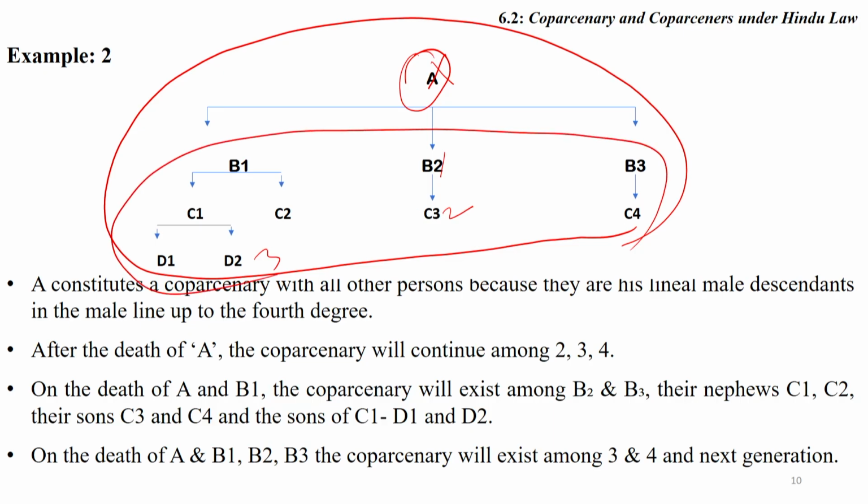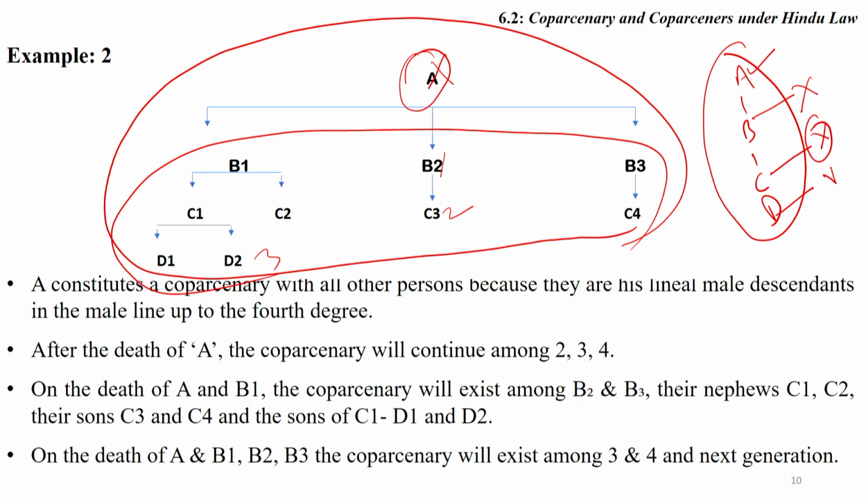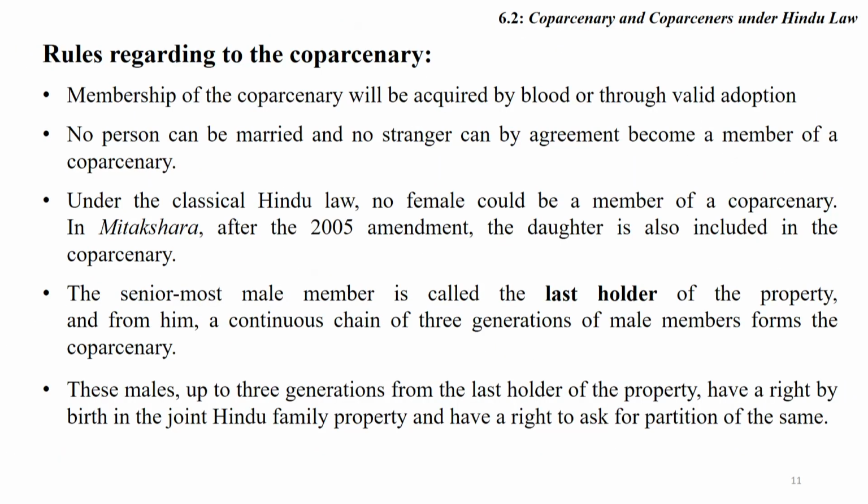The point is very simple and clear. Suppose, friends, if death happened, so long as A is alive, Coparcenary exists between them. After the death of B, no change. After the death of C, no change. After the death of D, no change. Change will only happen after the death of A. Then Coparcenary will extend to the next generation. This is the point which should be focused on when we discuss the idea, friends.